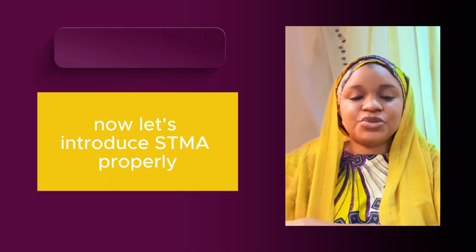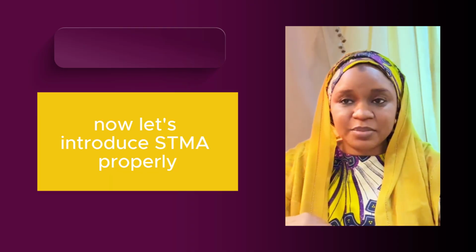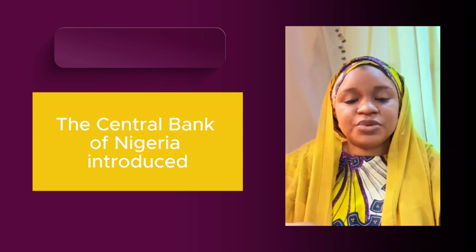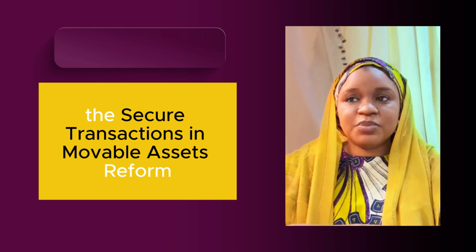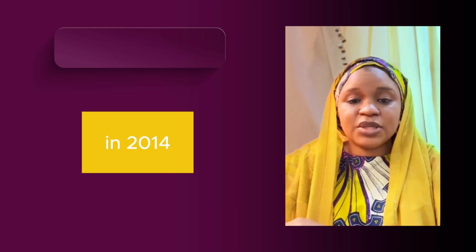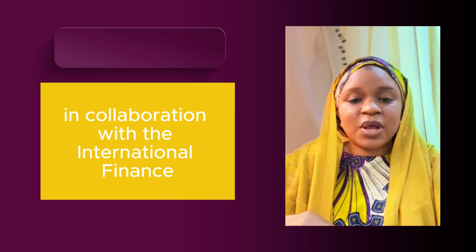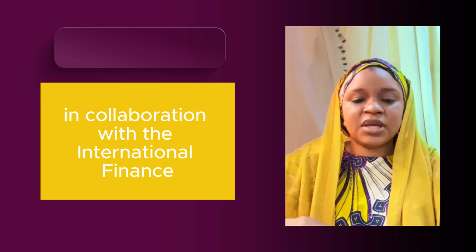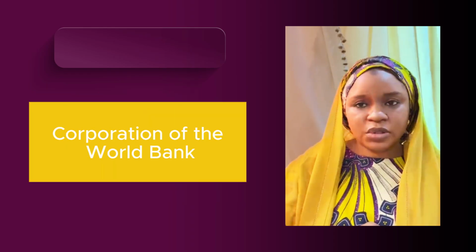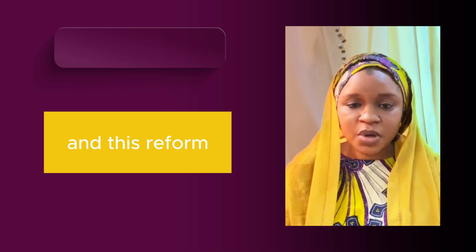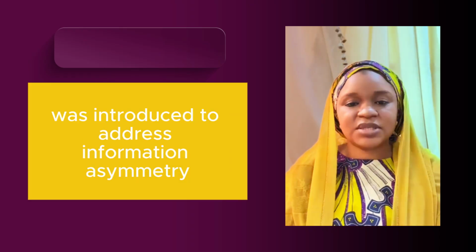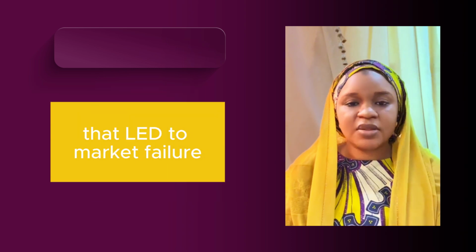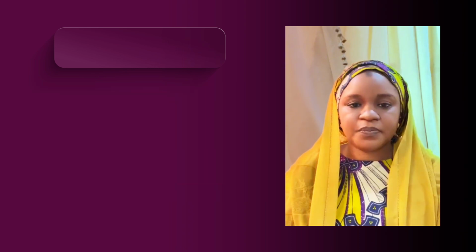Now let's introduce STMA properly. The Central Bank of Nigeria introduced the Secure Transactions in Movable Assets Reform in 2014 in collaboration with the International Finance Corporation of the World Bank. And this reform was introduced to address information asymmetry that led to market failure.